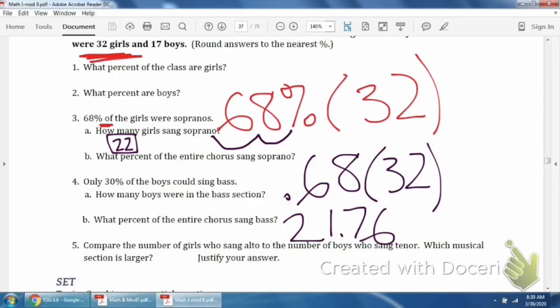Then for B, it says now what percent of the entire chorus sang soprano. Remember, we had 49 in our total choir. So for this, we want to do 22 divided by 49.